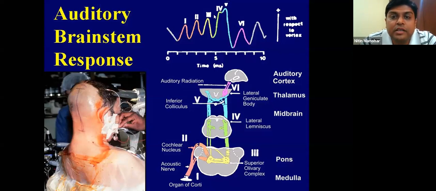You get 7 waves. The first three, that is 1, 2, 3, are from the lower brainstem. The 4 and 5 are from the upper brainstem. And then the 6 and 7 are cortical responses. So 1 to 5 is most important, that is the information you get from the brainstem. Normally the 1, 3 and 5 are the positive peaks. The most prominent peak will be the 4-5 complex or the 5. So generally what we look at is the 5. You keep looking for amplitude and latency change with the fifth wave.